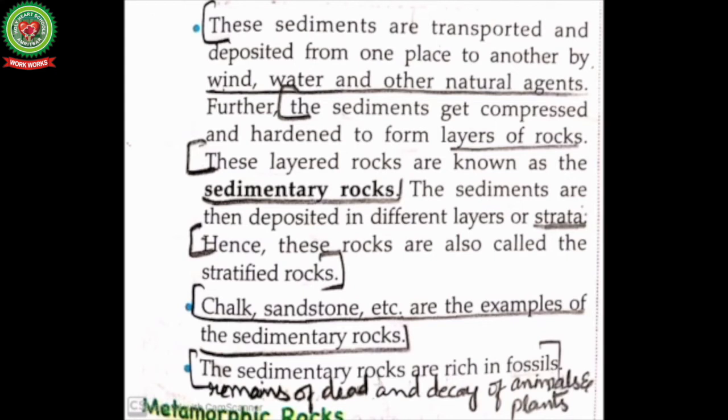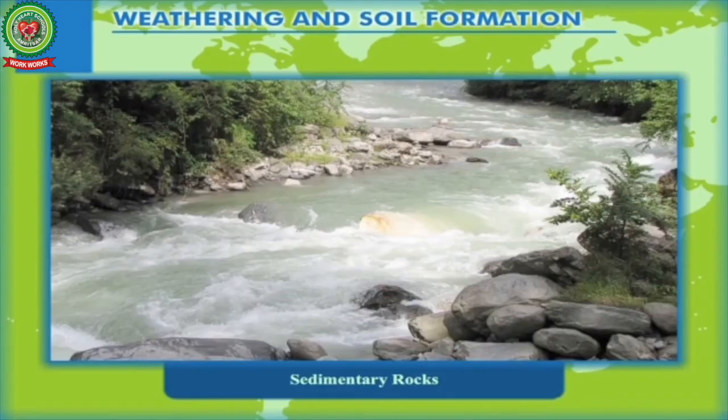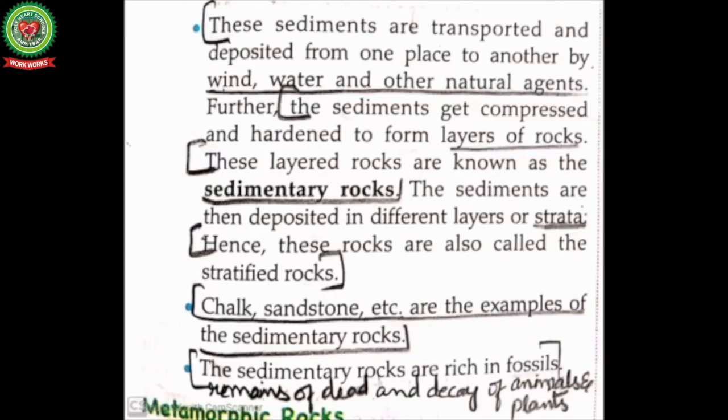I have already discussed this part with the help of a diagram. First, the sediments are brought by the rivers. They are collected in layers. After compression, the layers get hardened to form layers of rocks. These layered rocks are known as sedimentary rocks.